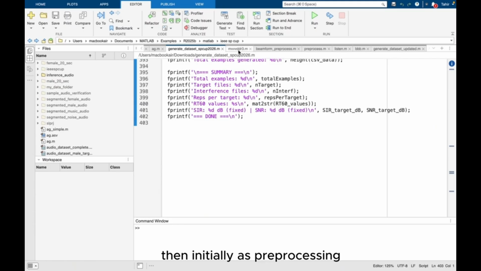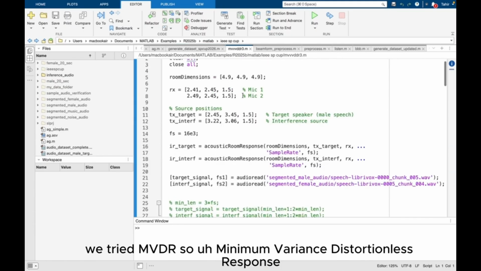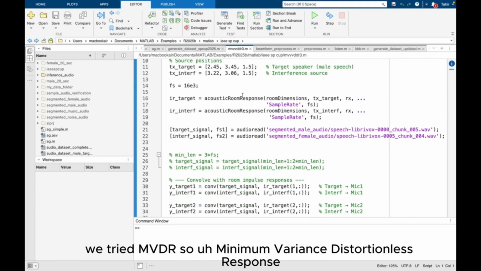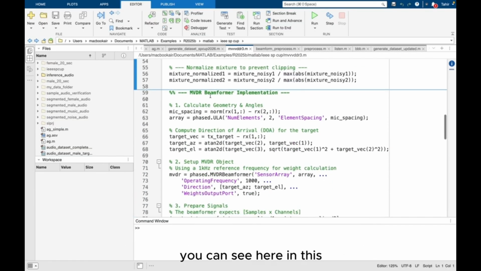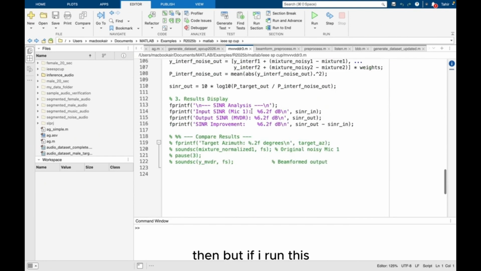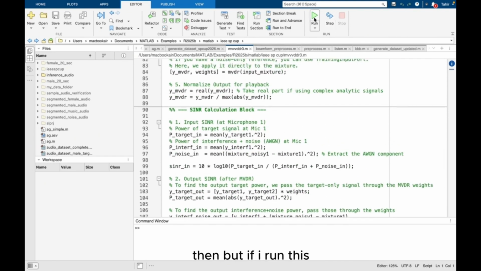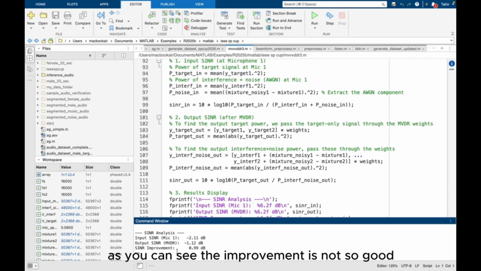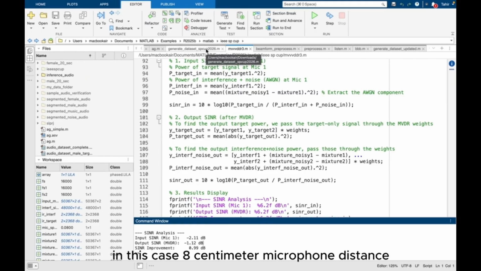Then initially as pre-processing we tried MVDR, minimum variance distortionless response. So you can see here we are implementing simple MVDR. But if I run this, as you can see the improvement is not so good. It's not great for small distance, in this case 8 centimeters microphone distance and only 2 microphone arrays.